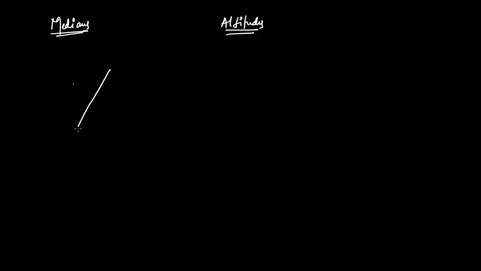So let us start with our basic thing, a triangle, right? All of us know that we have a triangle here. Let us name the triangle ABC. Now I'll draw a line from vertex A to the opposite side BC such that it bisects the side BC. Say this is a straight line, and this is point M, and AM bisects BC. That is, BM is equal to MC. If a line satisfies this condition, then it is known as median of the triangle, right?